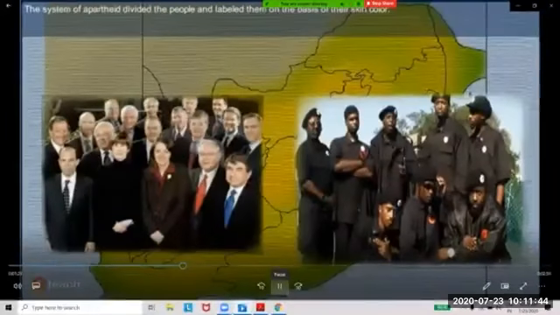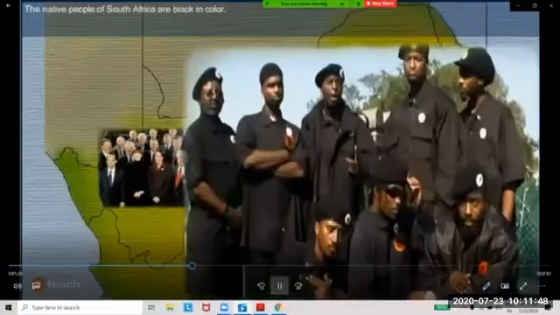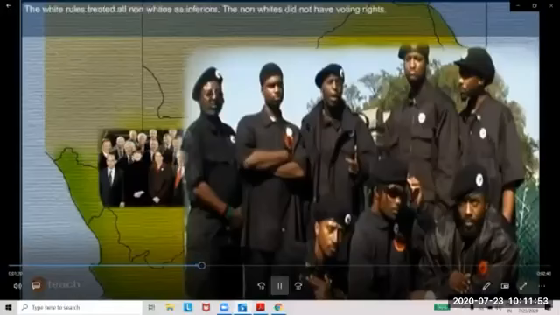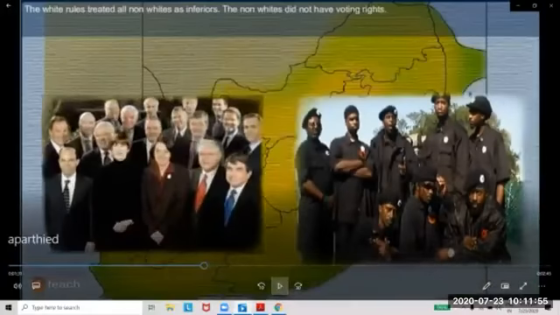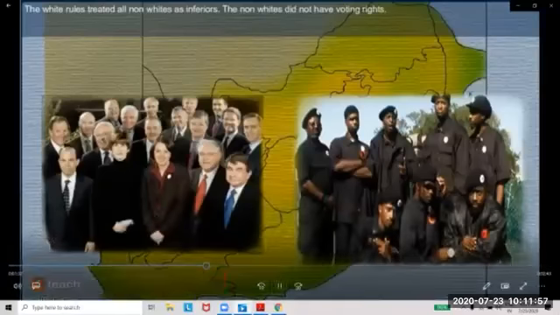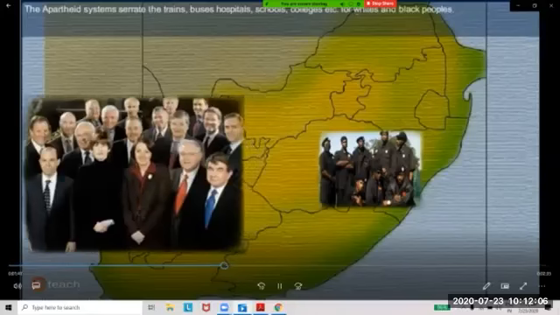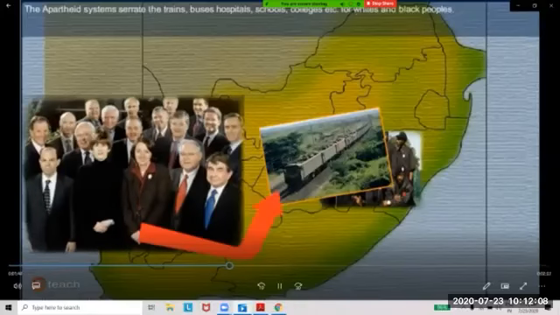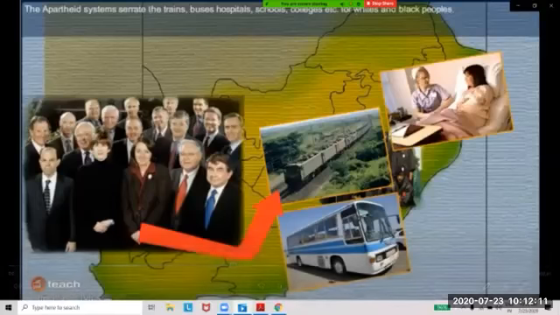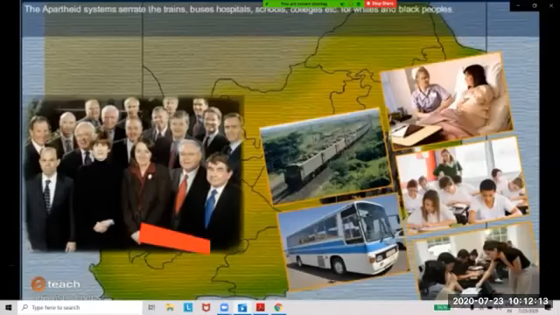You can see the pictures. See the difference? The native people of South Africa are black in color. The white rulers treated all non-whites as inferior. The non-whites did not have voting rights. They did not have the right to cast a vote because of their color. They made up three-fourths of the population and were called blacks. Besides these two groups, there were people of mixed races.